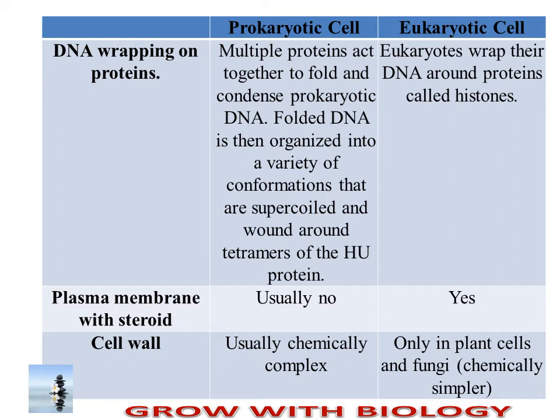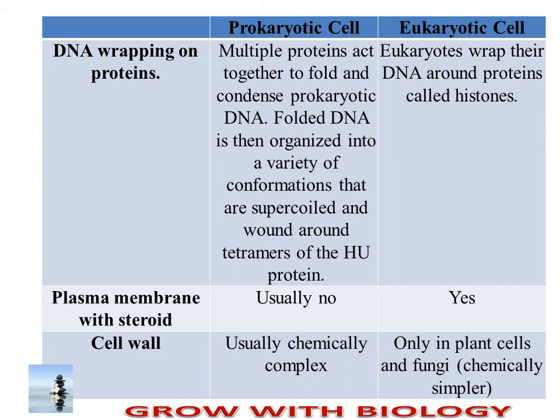In prokaryotes there are multiple proteins on which the prokaryotic DNA is found to condense or overlap and take a different conformation. There is no proper nucleus found in prokaryotic cells, so in the absence of an exact nucleus, the DNA is found in different conformations around the tetramer of the HU proteins.